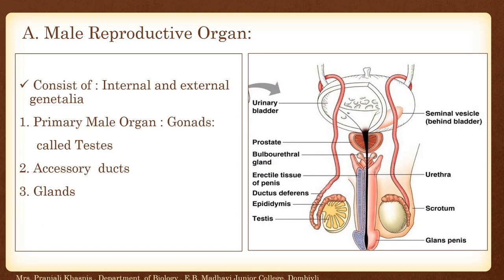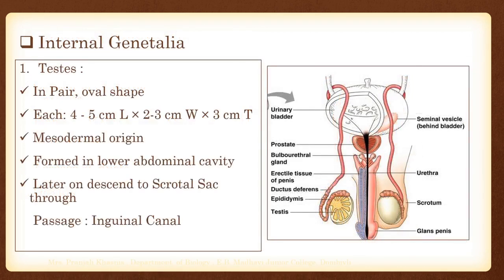The male gonad is called the testes. Now here different ducts and glands are involved in the formation of the male gamete, that is the sperm. So they are called accessory ducts and glands. First of all, we will go through the internal genitalia. The gonad is the testes in a pair, oval in shape, having a particular size: 4 to 5 centimeter length, 2 to 3 centimeter width and 3 centimeter thickness.